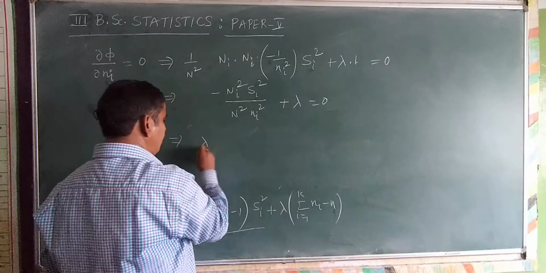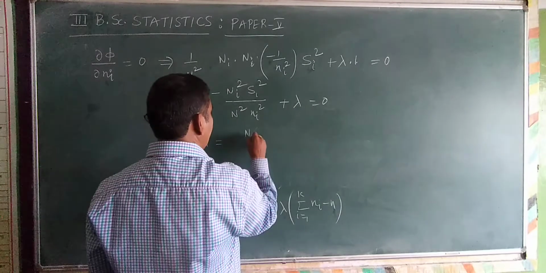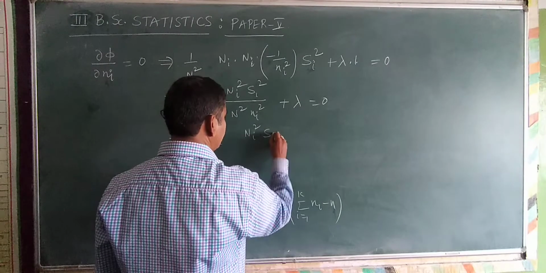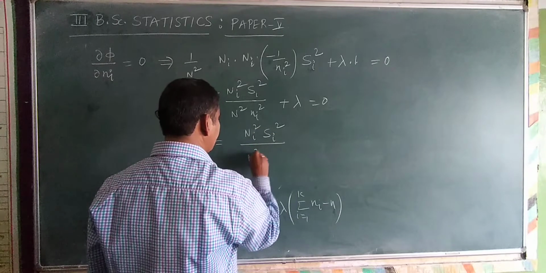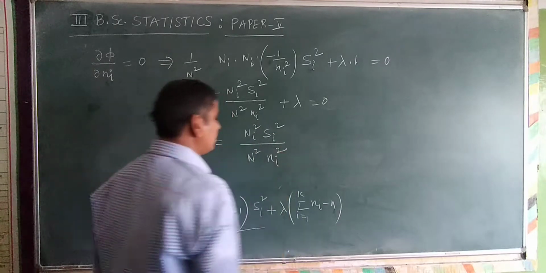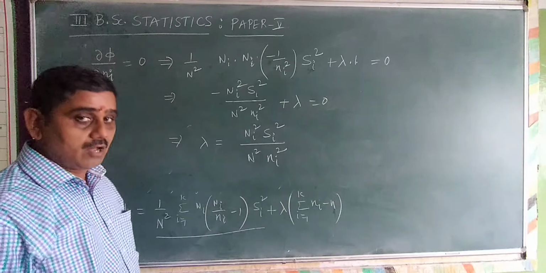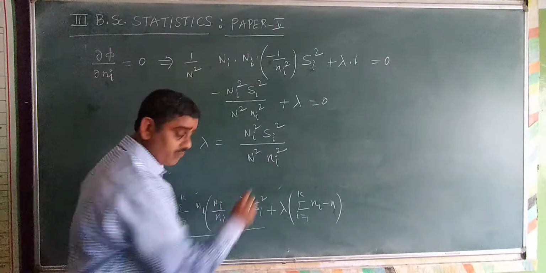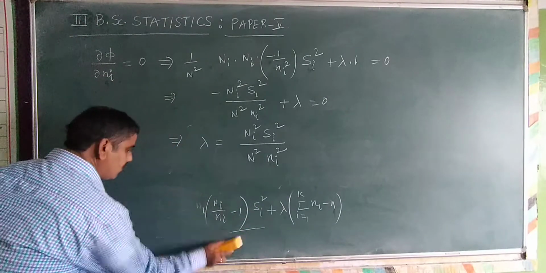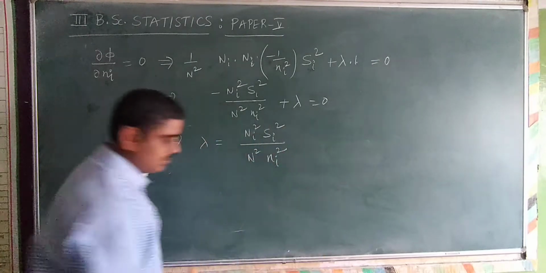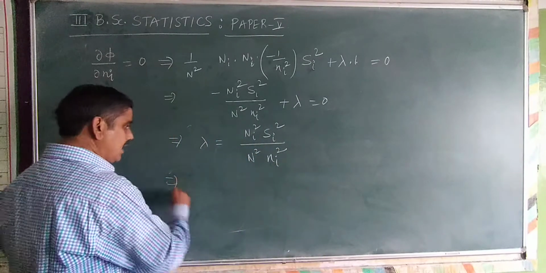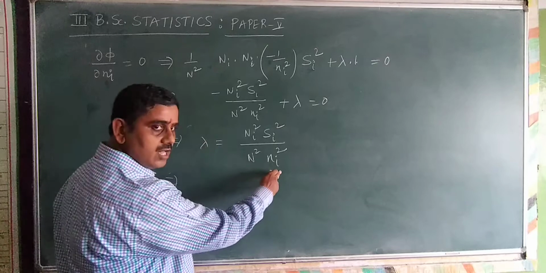Which implies lambda is equal to capital Ni square into Si square divided by capital N square into small ni square. But this is not required to calculate. Now you have to calculate the value of small ni. I take this particular term to the left hand side and lambda to the right hand side.